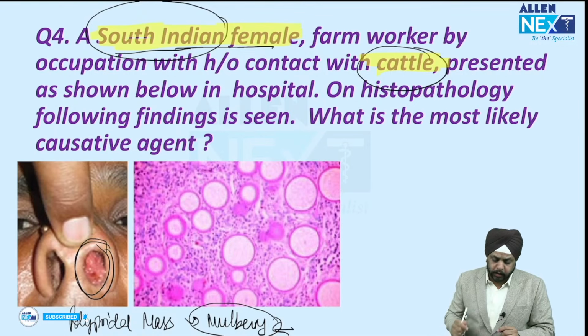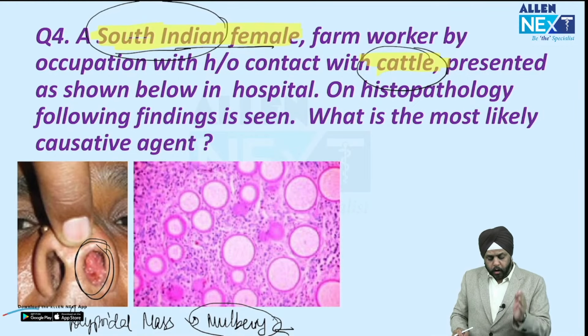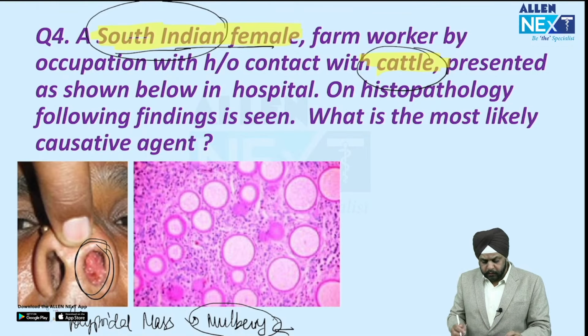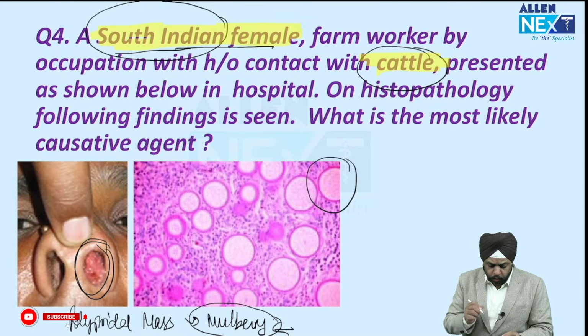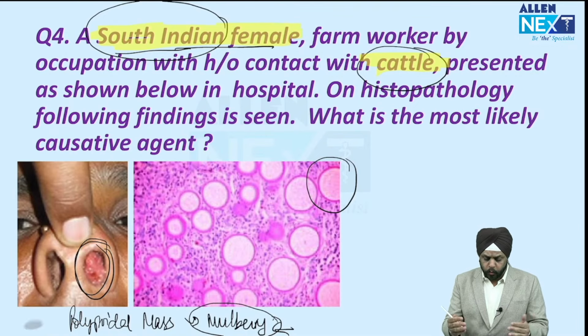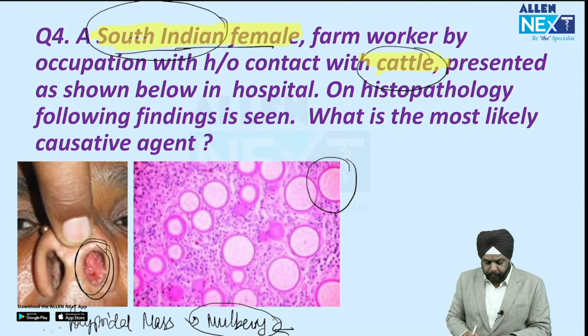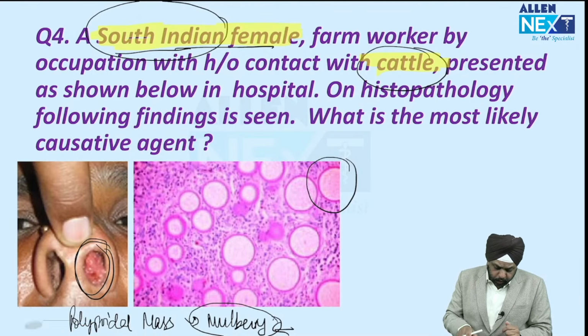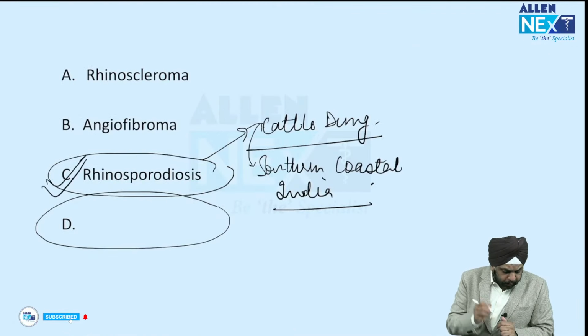And there are white-yellow spots over there. Now, this is what the histopathology actually looks like. It looks like there are fungal septate spores over here, and a sporangium-like structure is seen. So that is why it was initially confused for a fungus, right? So the answer over here is rhinosporidium.